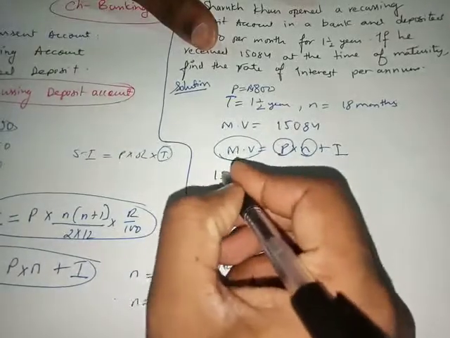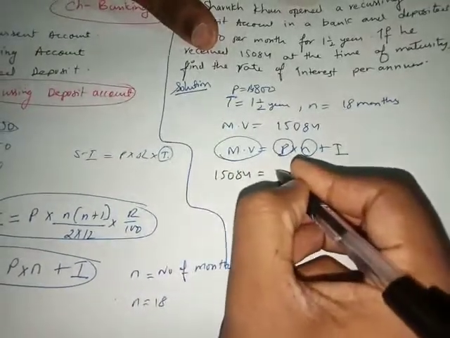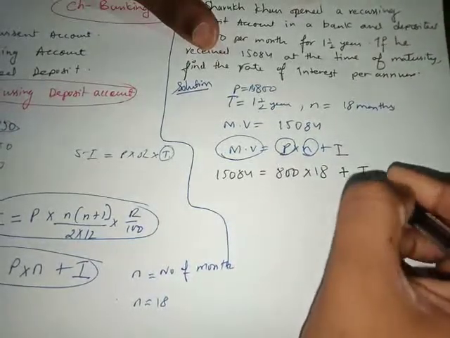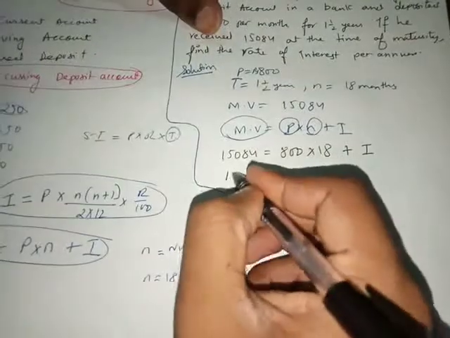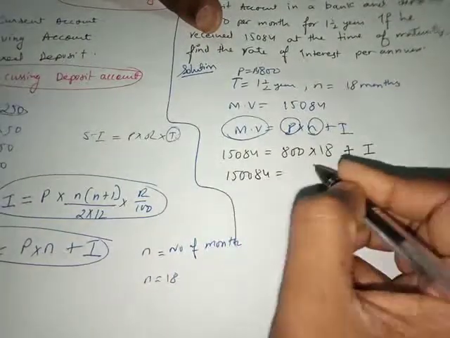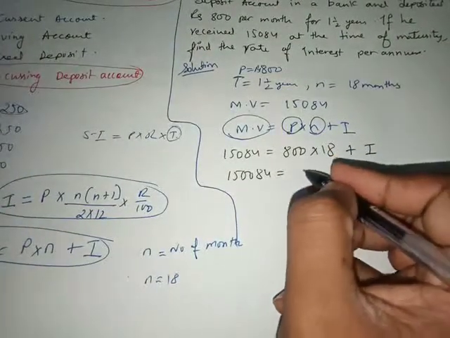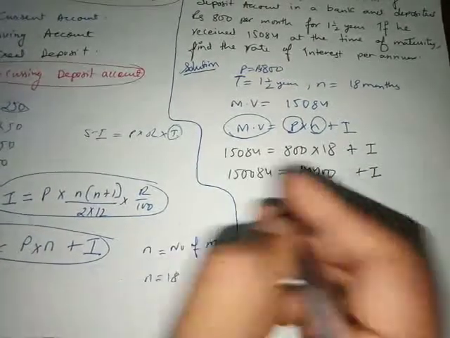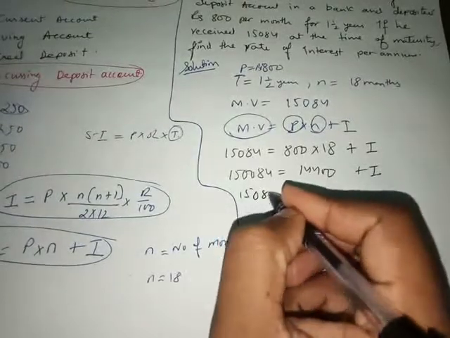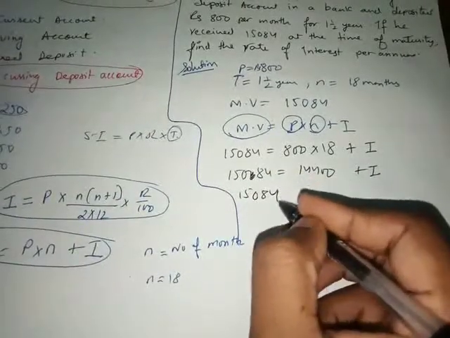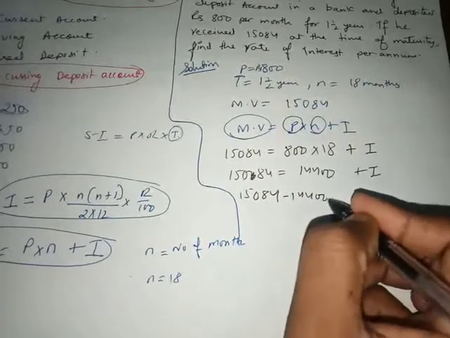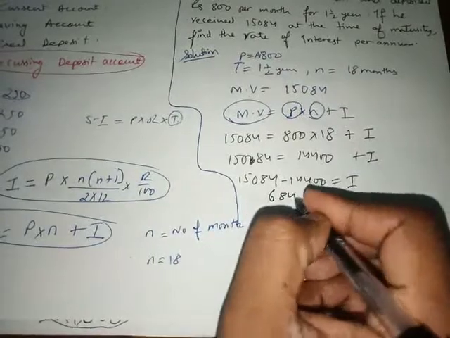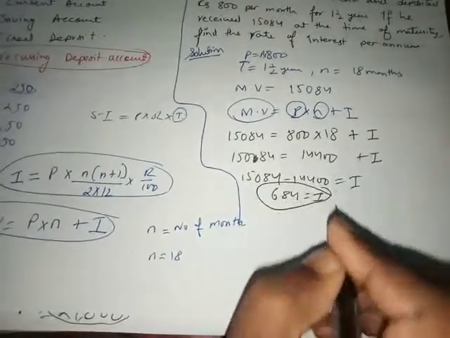So 15,084 equals P is 800 into 18 plus I. When I multiply both of them, I'll be getting 14400 plus I. Then shift this to this side, 15084 minus 14400 equals interest. So what's the interest that I have? 684. So I got interest as 684.